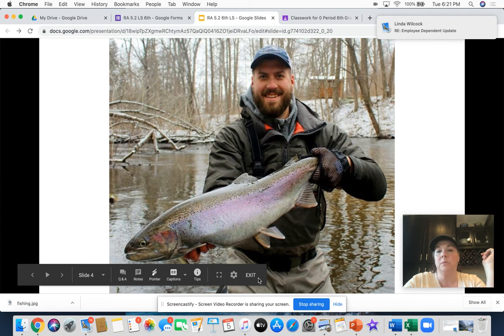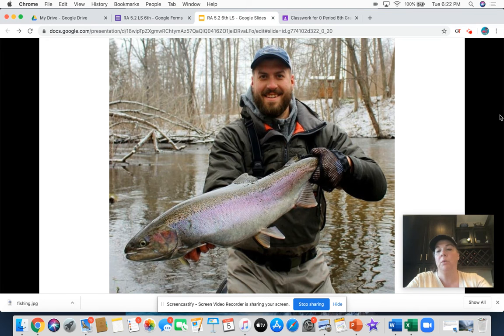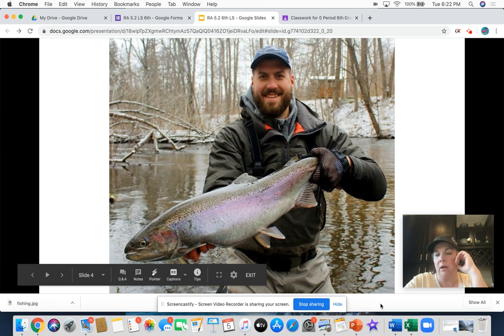All right, so this is my friend. Okay, not really. He's just a cool fisherman I saw, but he's holding a lake trout. This is the size of the trout that are in the Great Lakes.